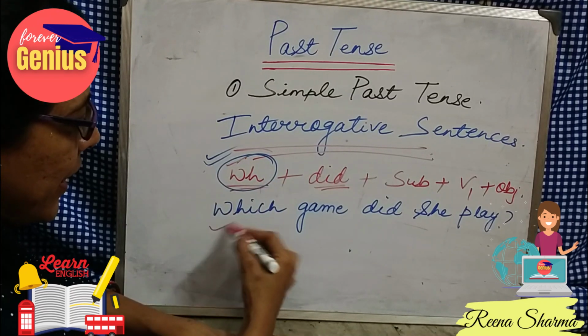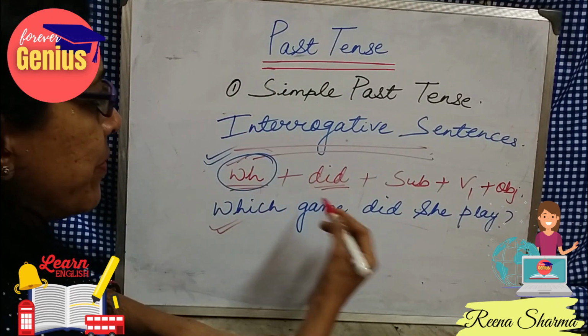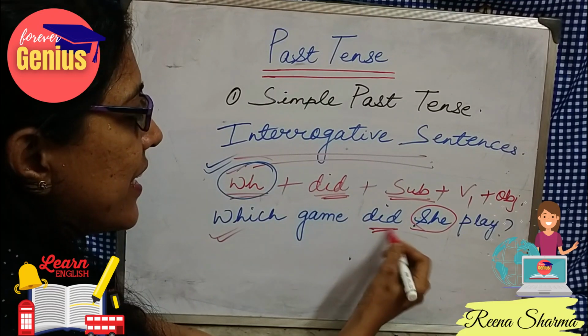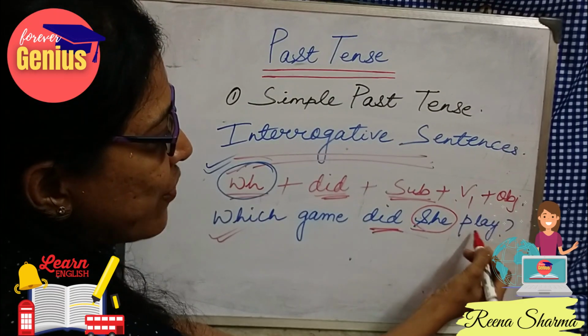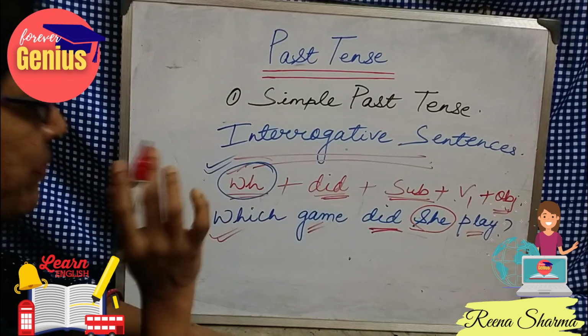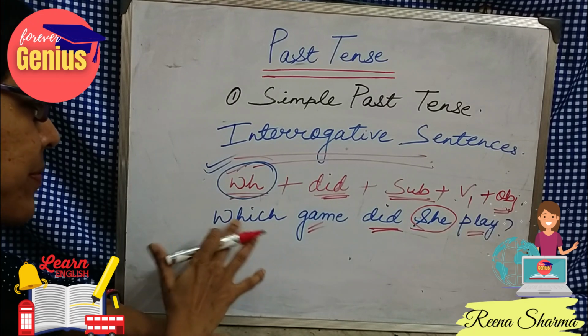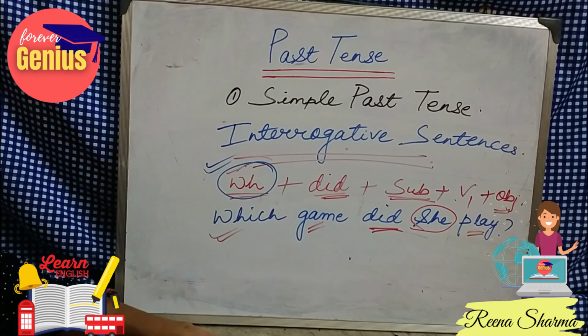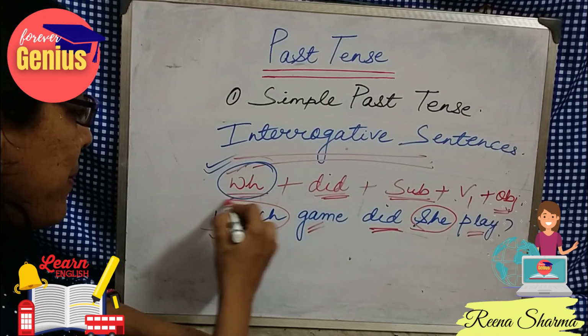After did, first see the format. Here is the WH family, then she is the subject here. Did is coming here, then the first form of the verb is coming and the object is coming here. So now see, which game did she play? When the answer cannot be yes or no, the WH family is coming.